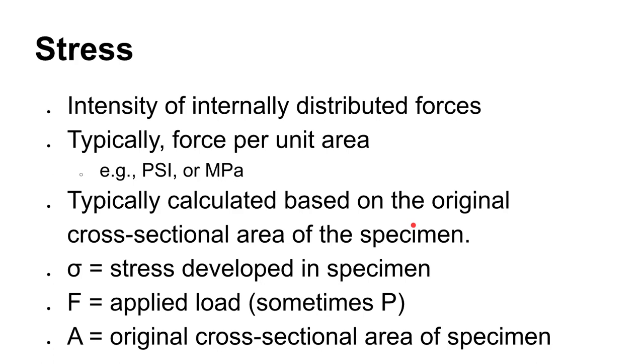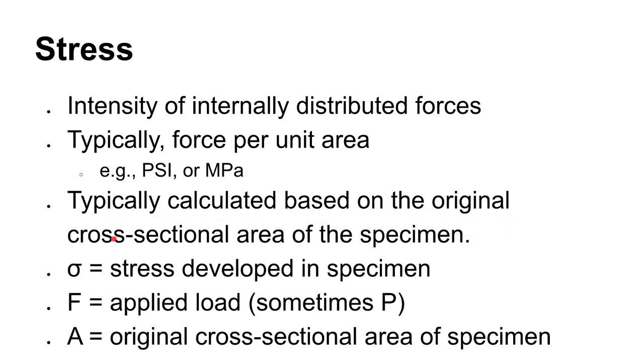We would get a false idea of the strength of that material if we kept measuring the cross-sectional area, because the cross-sectional area, remember, is on the bottom of this equation. It's force per unit area. And as we reduce the cross-sectional area, as the bottom of the fraction gets smaller, then the amount of stress would go up, and we would get a false idea of how strong that material was if we kept remeasuring the cross-sectional area. So just keep in mind that what we're using in this class is engineering stress, based on the original cross-sectional area.